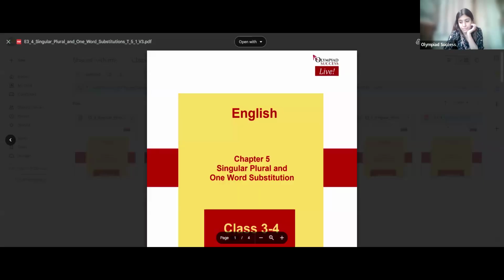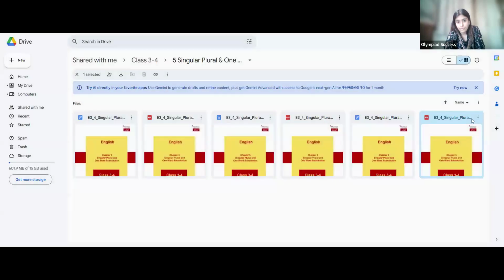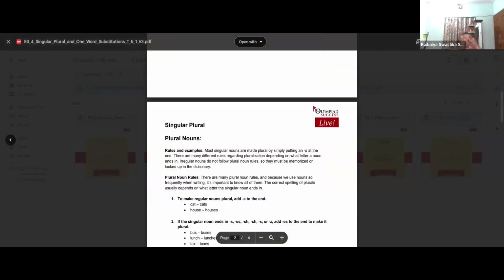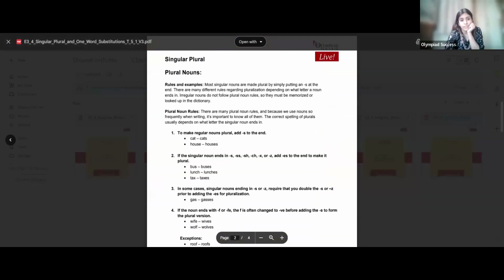Now pay attention. So to make regular nouns plural, we add s.